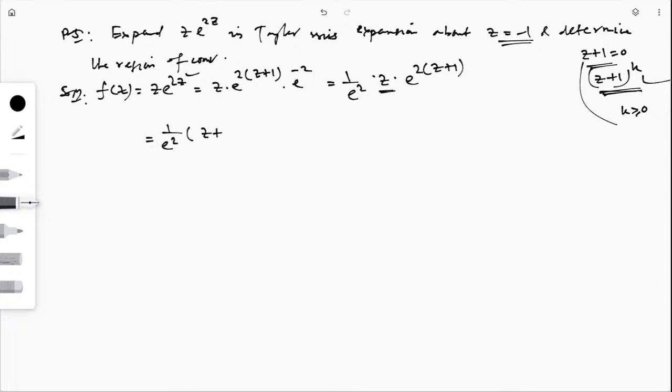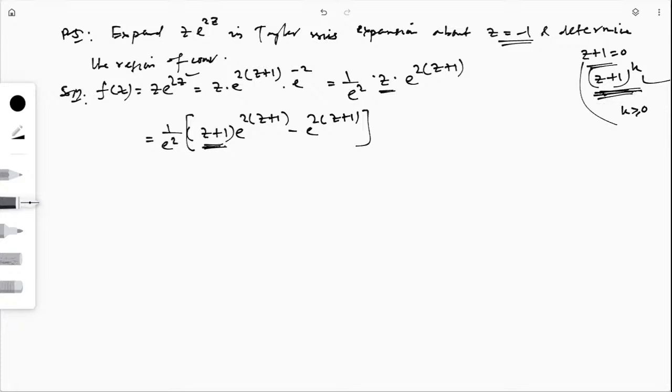So if I write z plus 1 here, then for making the balance, I will subtract 1 times e to the power 2 (z plus 1), so that it balances. But I have to write z plus 1 because all my expansion will be in powers of z plus 1.